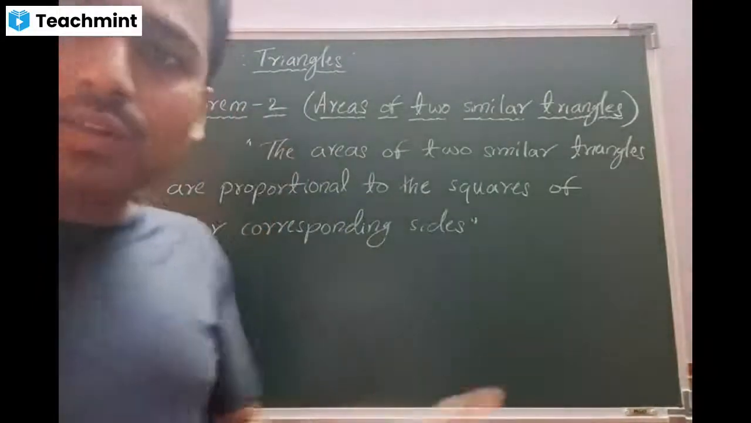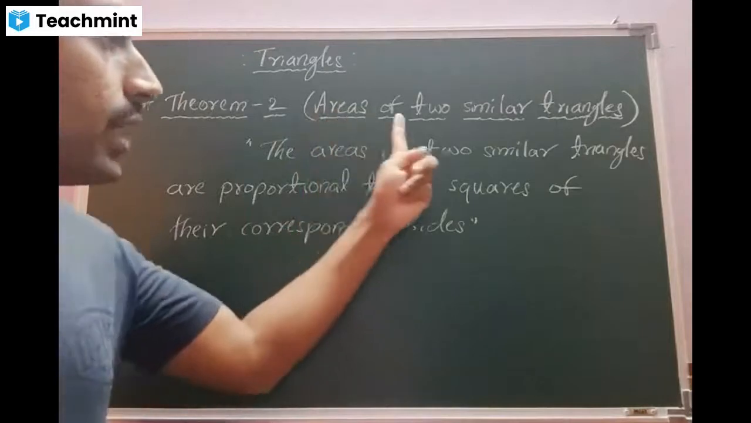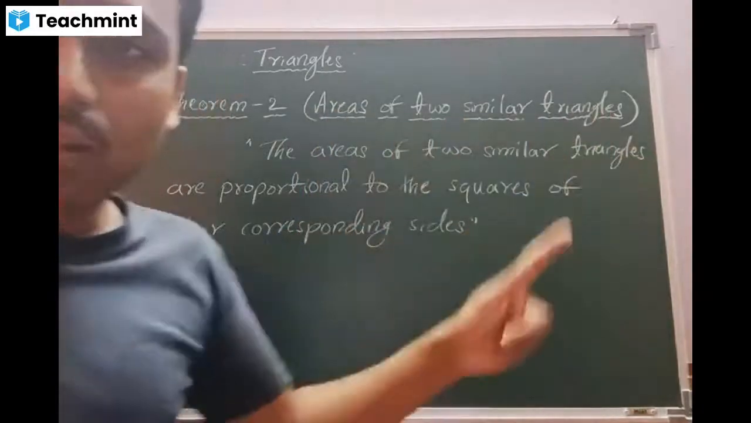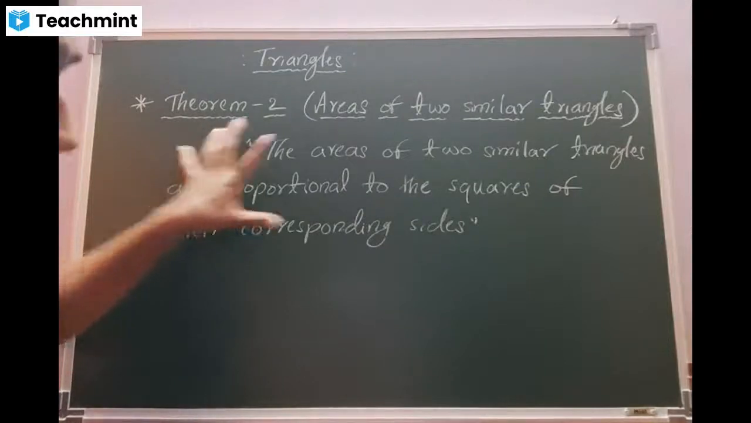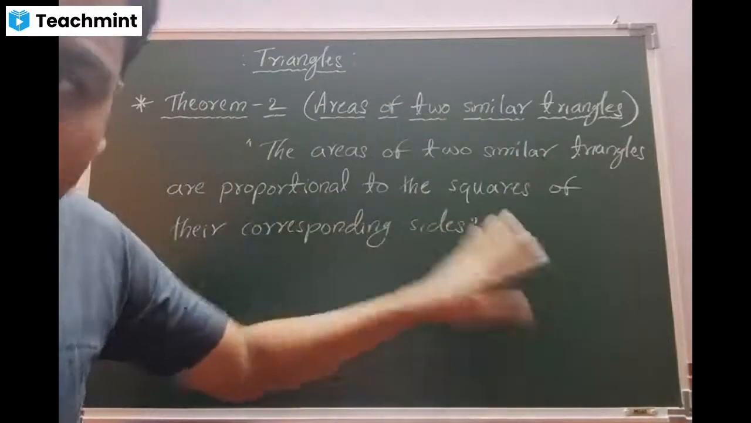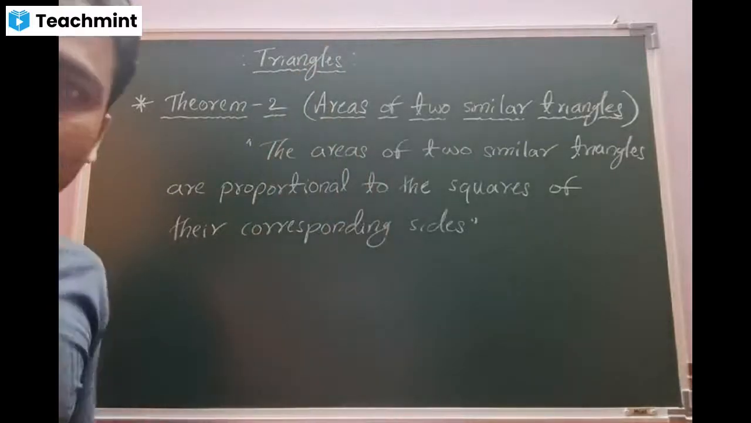So, all of you write down the side heading, beta. Theorem 2, in brackets mention areas of two similar triangles. Write it fast. Make a para. I have already written the sentence, beta. Copy it. I will explain the meaning. Okay? Okay, sir.